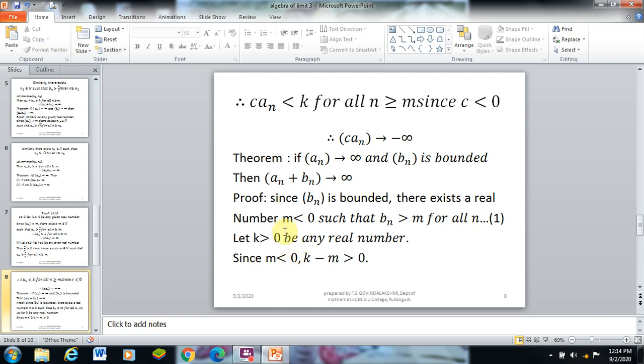Let k greater than 0 be any given real number. We have to show that this sum diverges to infinity, so let me take k greater than 0 as any given real number. Since m is less than 0, m is negative and k is positive. So k minus m is greater than 0.